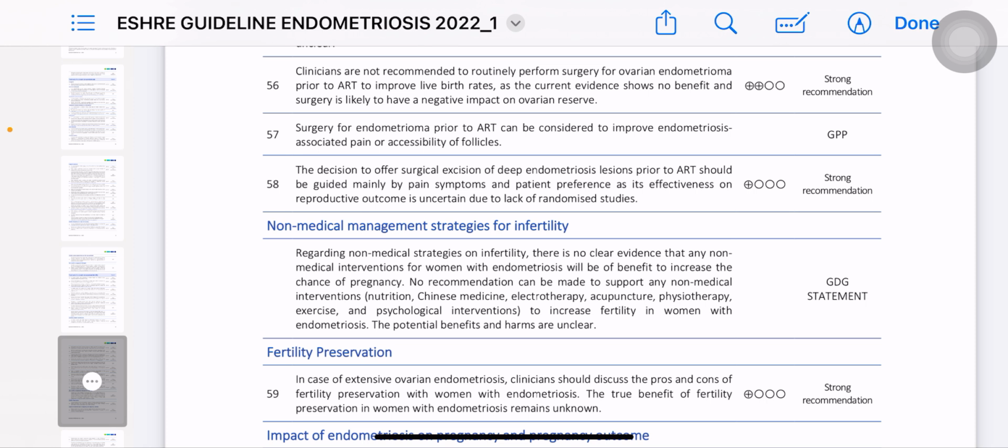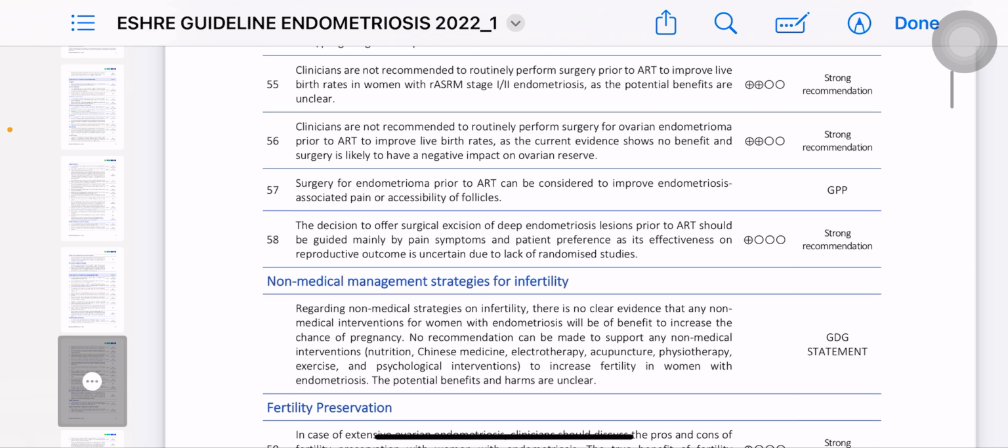Surgery for endometrioma prior to ART can be considered to improve endometriosis associated pain and accessibility of follicles. Actually, sorry. The 56 one is clinician not recommend to routinely perform surgery for ovarian endometrioma prior to ART to improve live birth rate as the current evidence show no benefit and surgery is likely to have a negative impact